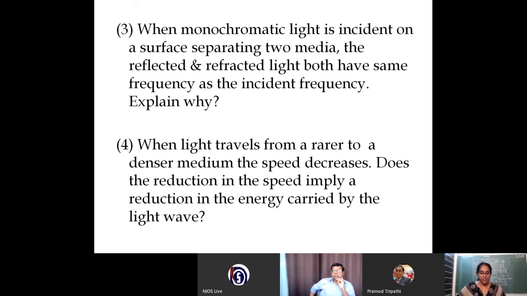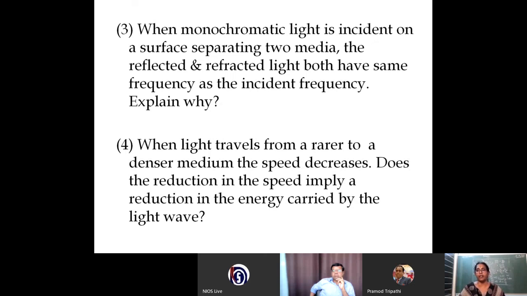So another question which I have got is whether Snell's law is applicable when the ray of light is traveling from a denser to a rarer medium. Very well, it is applicable. Only thing is we have to reverse the equation. So the angle of incidence, where it is coming, that will be sin i. The angle of refraction will be in medium 2, the rarer medium.